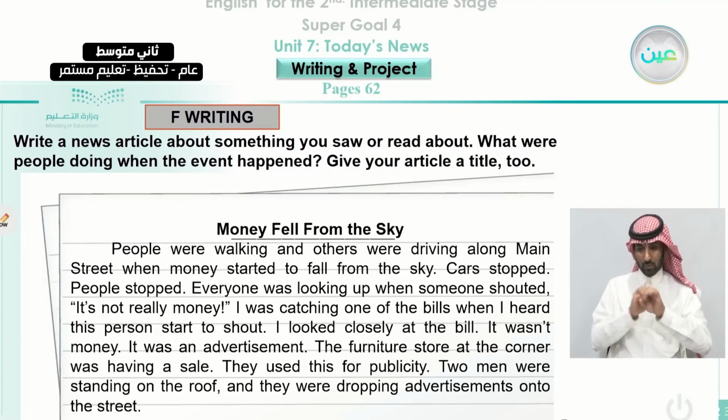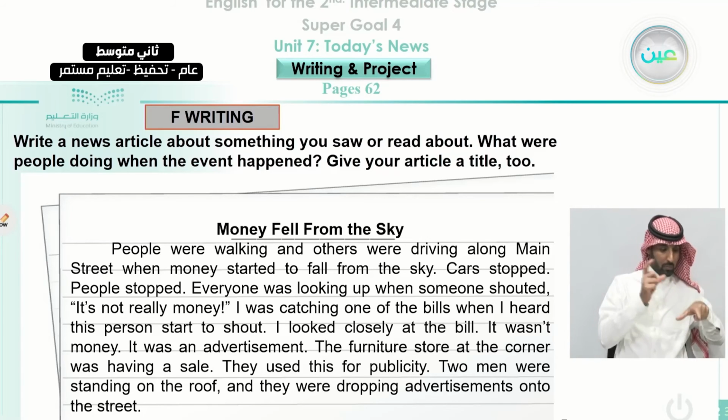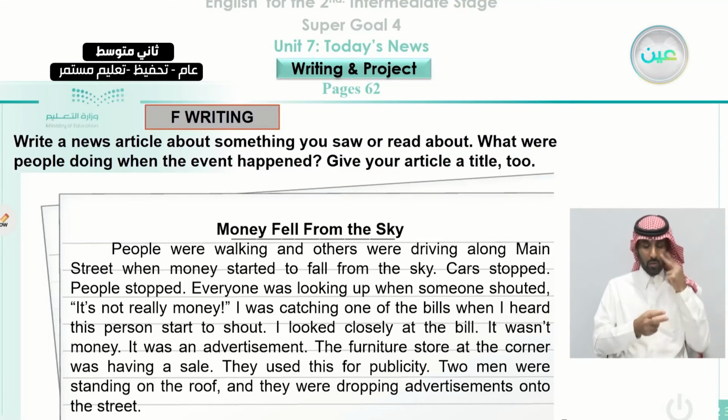The furniture store at the corner was having a sale. They used this for publicity. Two men were standing on the roof, and they were dropping advertisements onto the street.